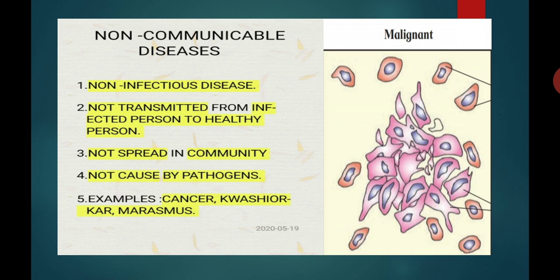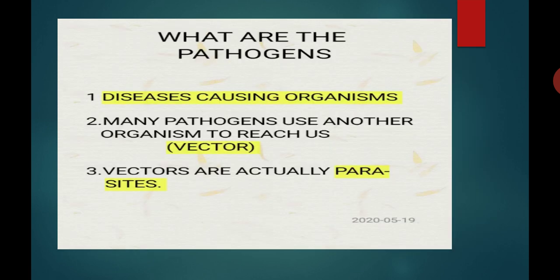Examples of communicable diseases are malaria, AIDS, amoebiasis, tuberculosis, etc. Whereas examples of non-communicable diseases are cancer, diabetes, Kwashiorkor and marasmus. This is about the types of acquired diseases.